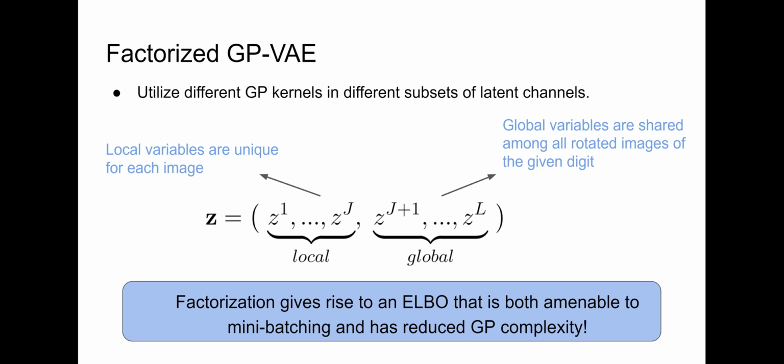While we have focused on the rotated MNIST example in our work and our presentation here, we would like to point out that the factorization idea is more general and can be applied every time our auxiliary data space has a product structure, meaning it consists of several independent feature sets. Moreover, it can be nicely combined with some of the aforementioned work on scaling GP-VAEs in cases where inference in local GPs is still intractable.